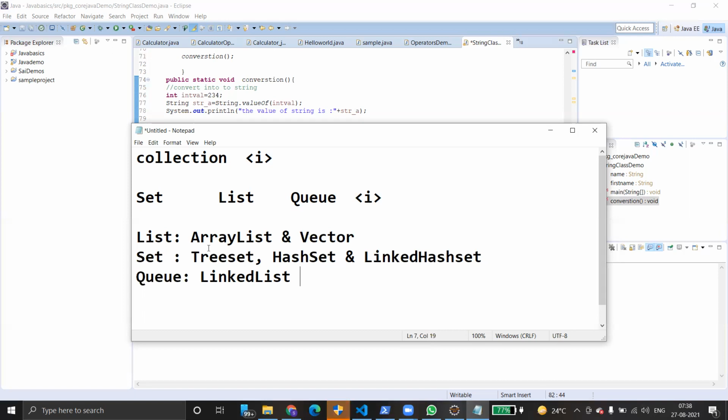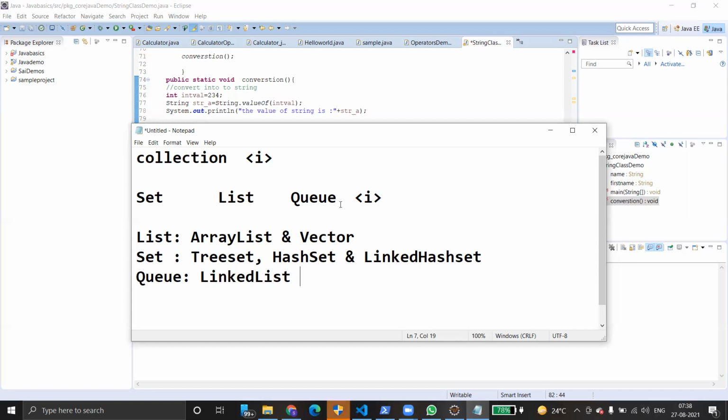On top of it, we have classes called ArrayList, Vector, TreeSet, HashSet, LinkedHashSet, and LinkedList, and so on. These are actually classes, and these classes are implementing these interfaces. Is it clear? Yes.